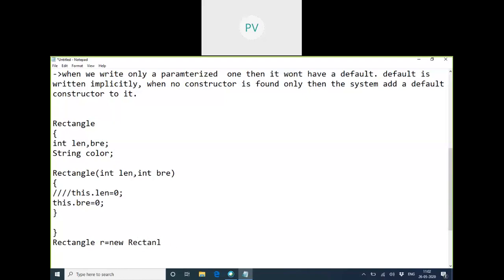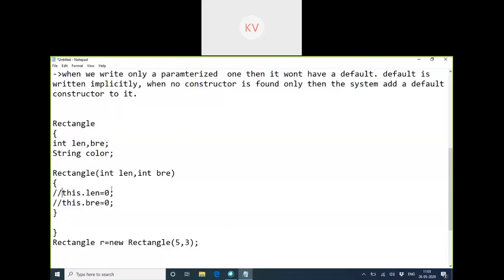Even if I say 5 and 3 or something, the length would be 0 and 0 only, because we have not configured it. Any confusion here? No. Okay. These points you have to remember always. Basic thing: when nothing is initialized, it will be initialized with default values only. Is that clear? Yes, ma'am.